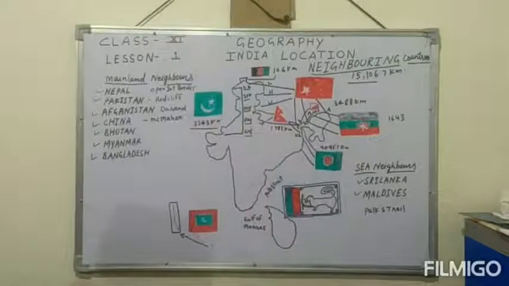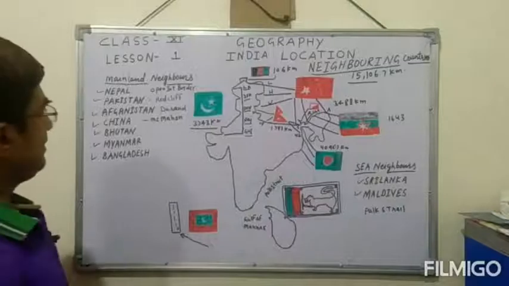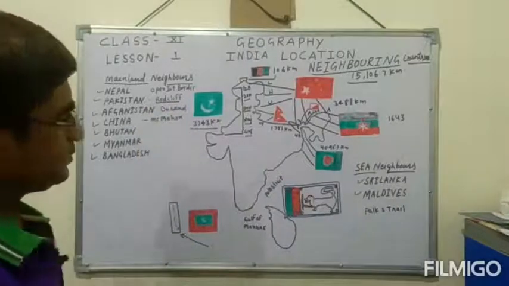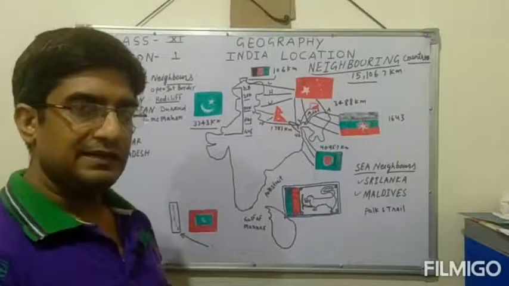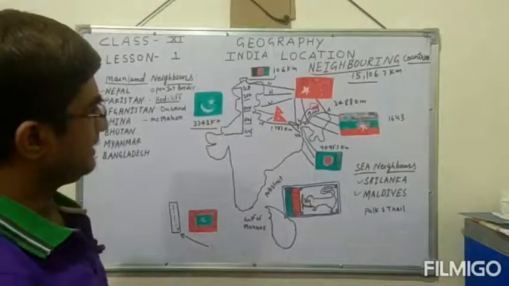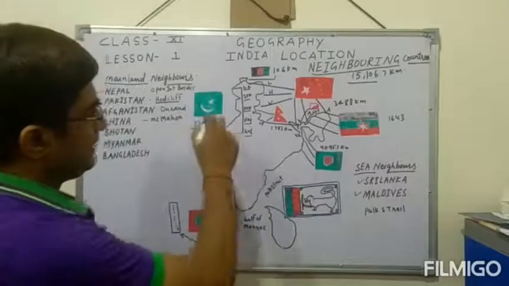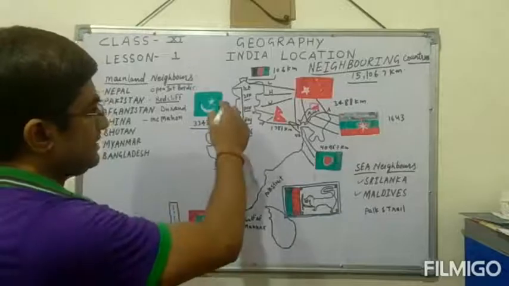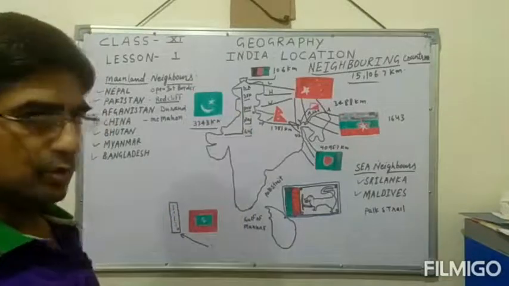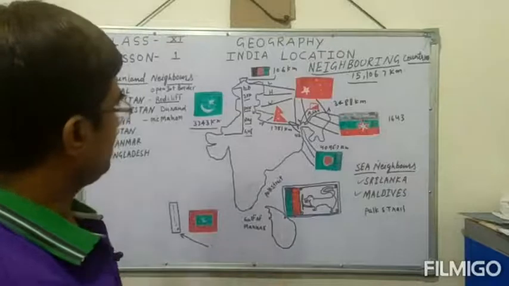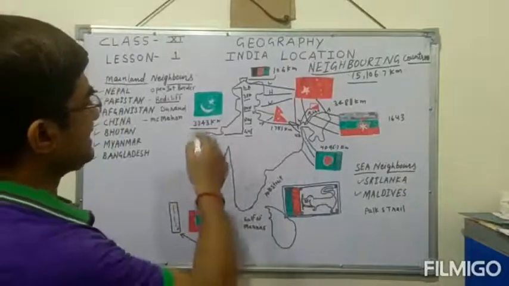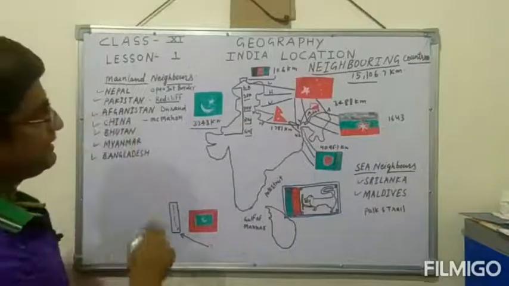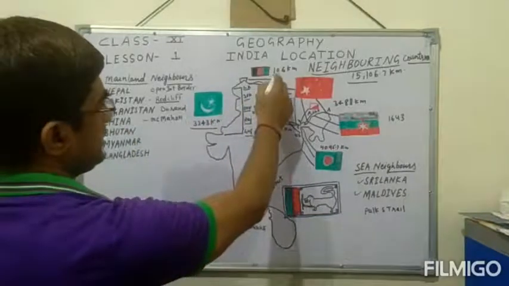These things are very important to understand. Another very important thing is the Radcliffe line, which lies between India and Pakistan. This line is not drawn everywhere; it has been drawn only in some parts, up to the northernmost part of India.